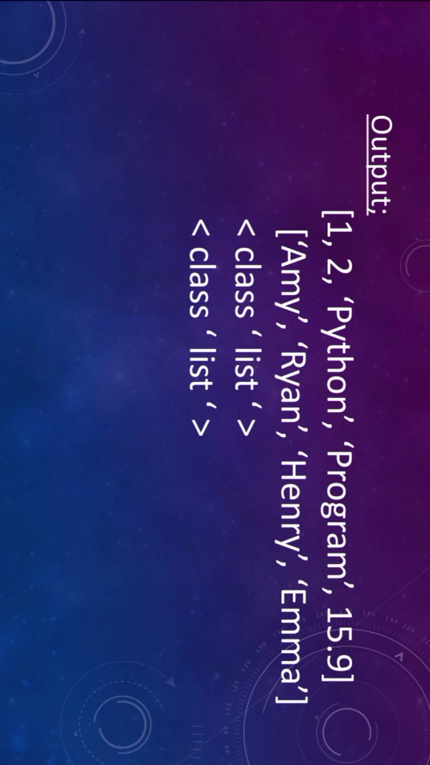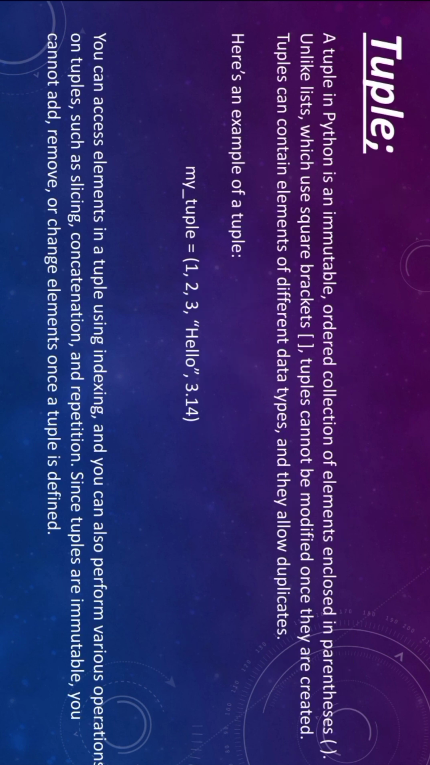Next we talk about tuple. A tuple is an immutable object, and it is a collection of ordered elements enclosed in parentheses. In a list we enclose items in square brackets, but in a tuple we enclose them in parentheses. A tuple cannot be modified once it is created, but a list can be modified. A tuple can contain different data types, and it also allows duplicate items. Here is an example of a tuple.